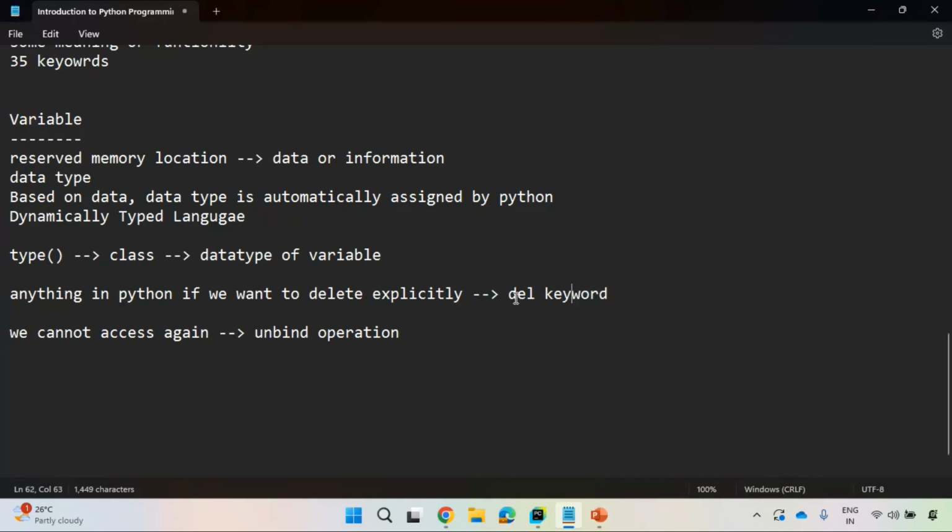Once you delete anything, that is deleted. You cannot recover that again. If you are unable to recover that again, that operation is called an unbind operation. Unbind, unable to recover, which is an unbind operation. When you use del, we cannot access that again, which is an unbind operation.